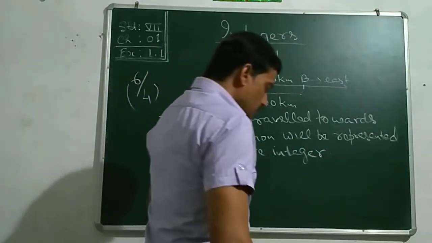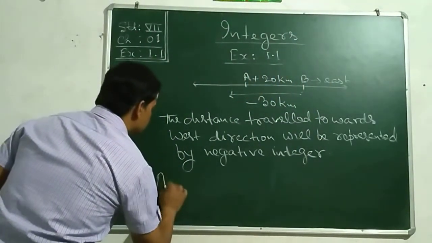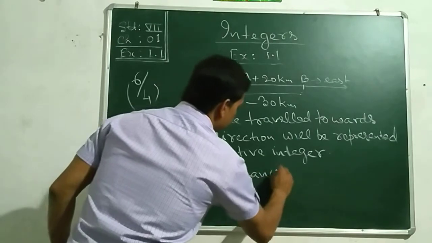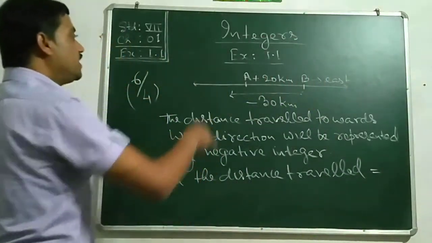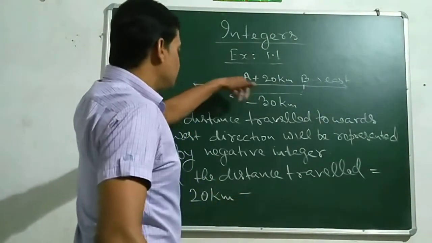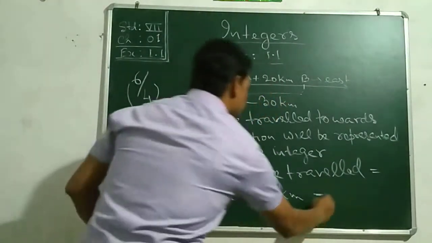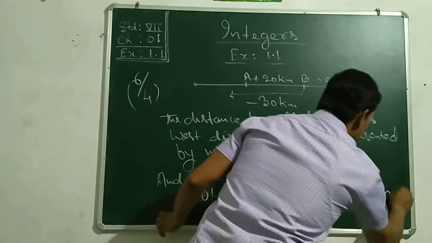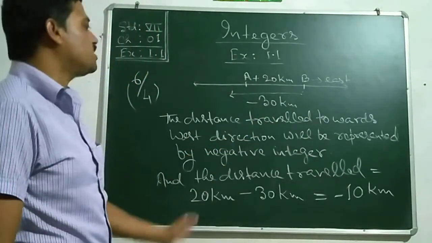And the final distance traveled equals, see, it was 20 kilometer positive minus 30 kilometer, 20 minus 30, as a result we will get the negative integer minus 10 kilometer, and see the distance traveled towards west direction will be represented by negative integers.